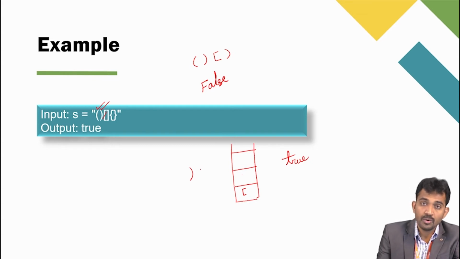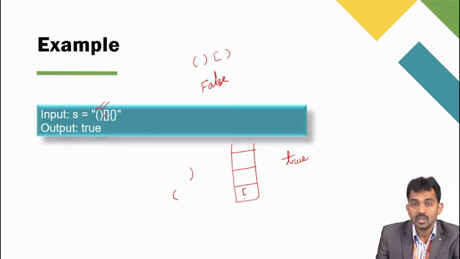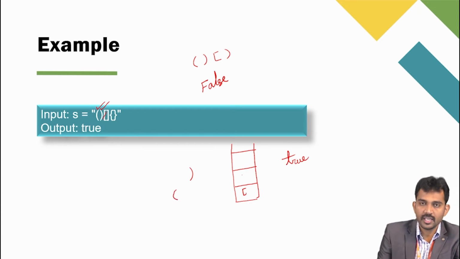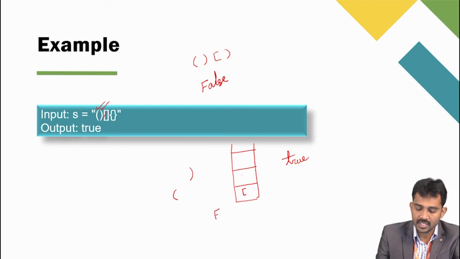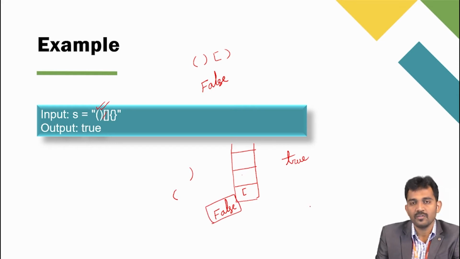What is the respective open bracket? This one. But here it is a square bracket, so both are mismatched. Then I should say that this is not balanced, so you should return false as the output for the given input.